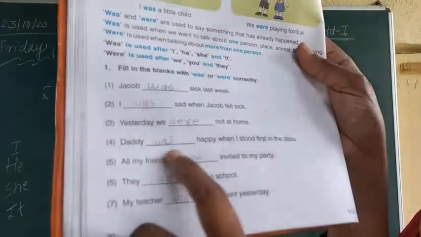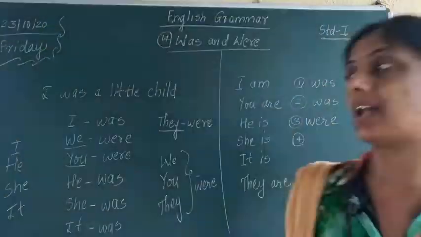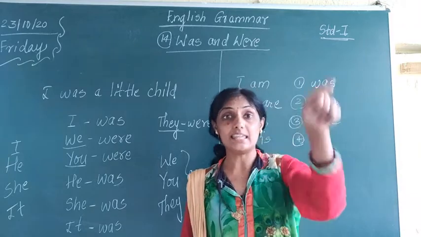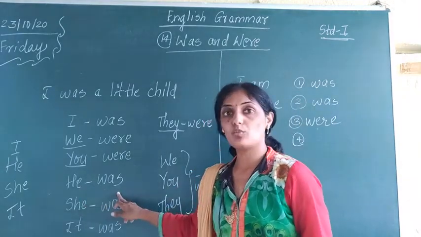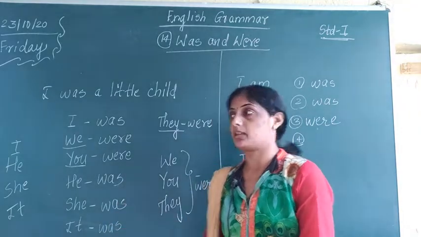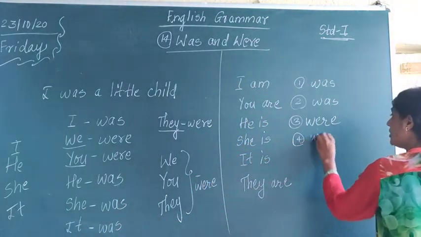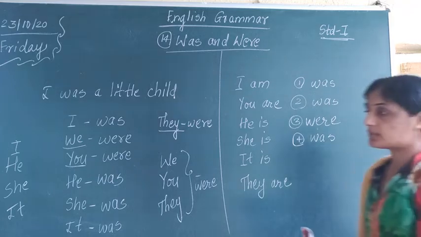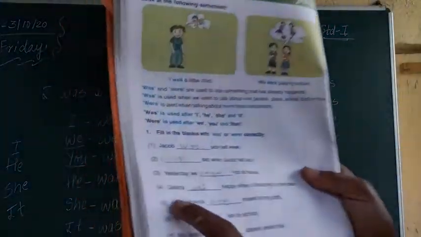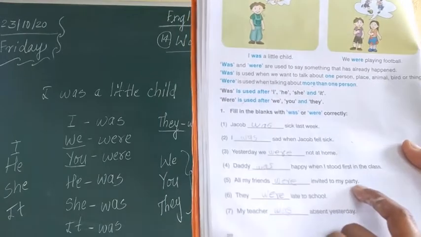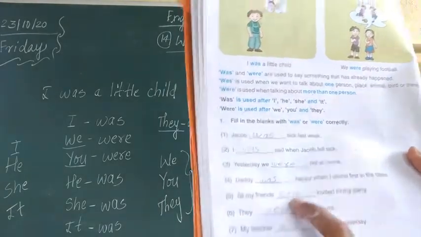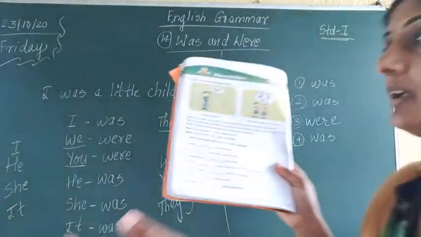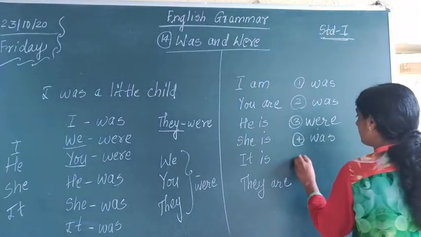Fourth one: daddy dash happy when I stood first in the class. Daddy means he. And what do we add to it? We add was. So daddy was happy. So the fourth answer is was. Have you understood? In this way we have completed 4 sentences. Now fifth one: all my friends dash invited to my party. Friends means more than one. What do we say for more than one? Were. So the fifth answer is were.